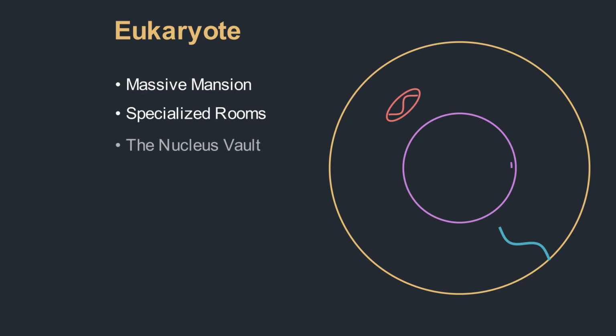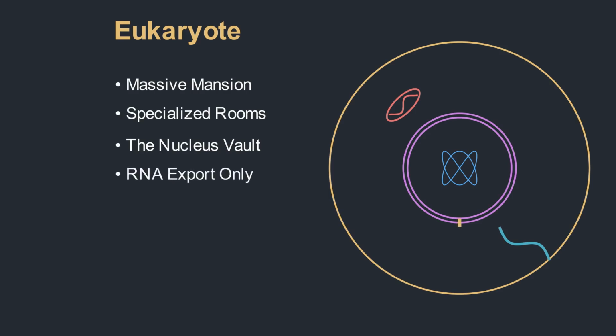The most important and heavily guarded room in this eukaryotic mansion is the nucleus. It acts as a high-security vault that stores the master DNA blueprint. Protected by a sturdy double wall, during normal operations, the DNA never leaves this safe space. Only the temporary RNA copies are sent out through tiny, secure pores.